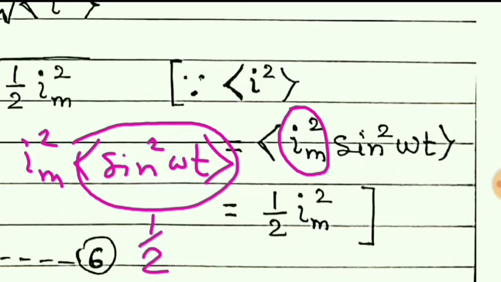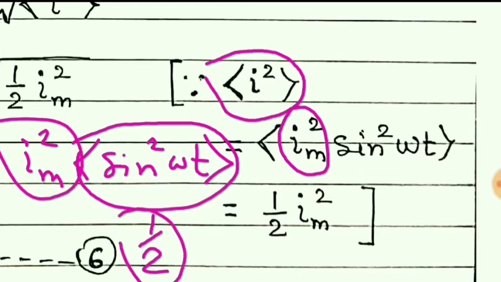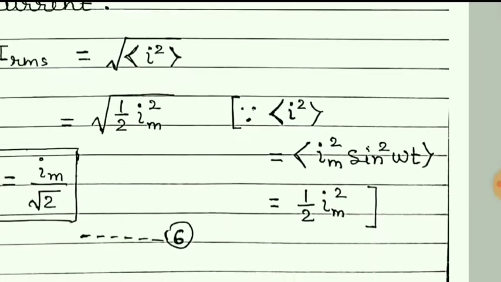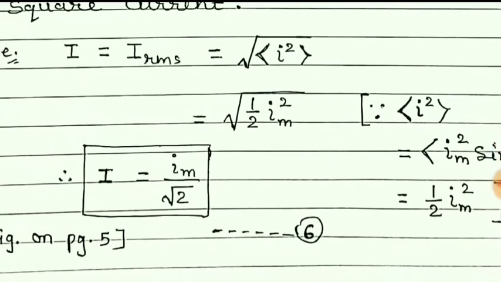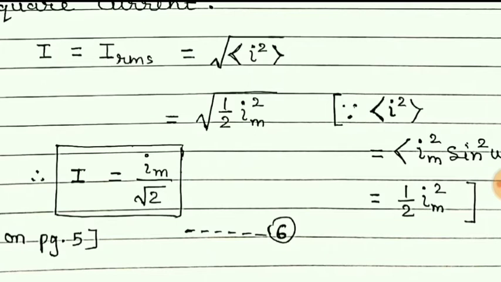So we got the average of I square equal to 1 by 2 Im square, and that is here. So we get the root mean square current I is equal to Im upon root 2, because when we take the root of this, we will get this value.